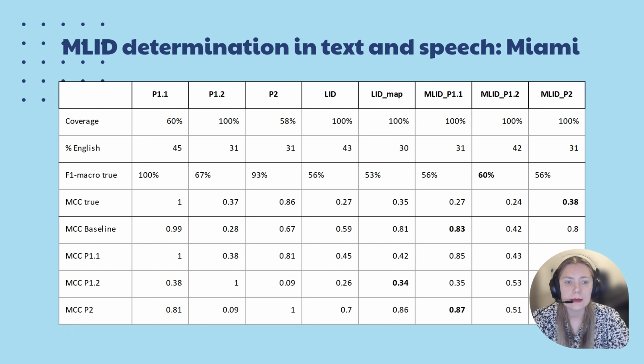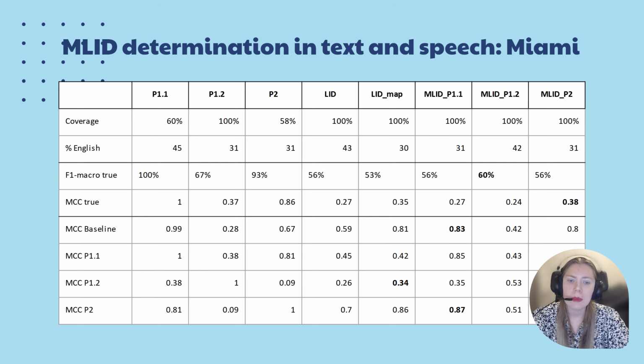For the Miami corpus, P1.2 has a higher agreement with P1.1, which is 0.38, and relatively low agreement with P2, of 0.09. This may indicate that P1.2 for English-Spanish code switching is not the best determiner of MLID, because P1.2 determines the MLID based on the word order, and word orders for English and Spanish are relatively similar.